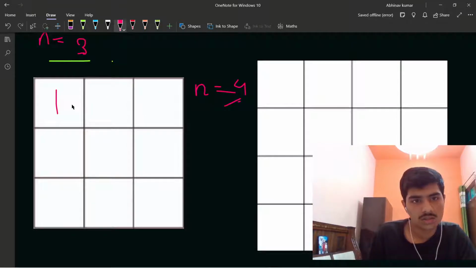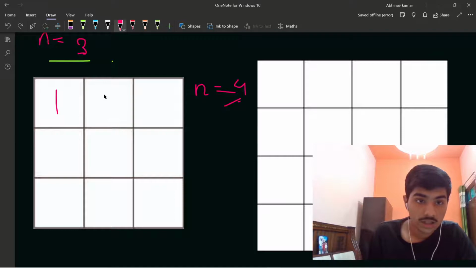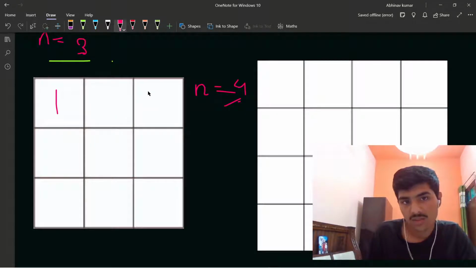Suppose this is 1. Then up is not there, and left is not there, but east is there. So here cannot be 2. I cannot make 2 here, but I can make 2 here.